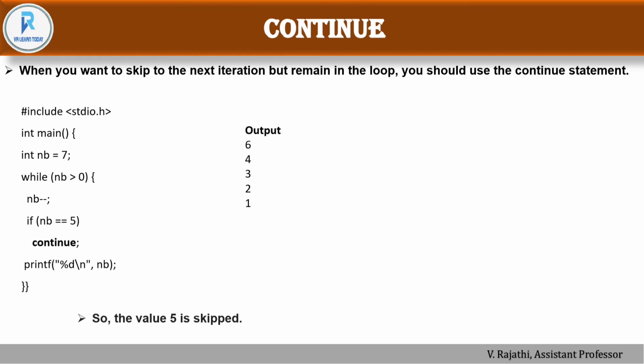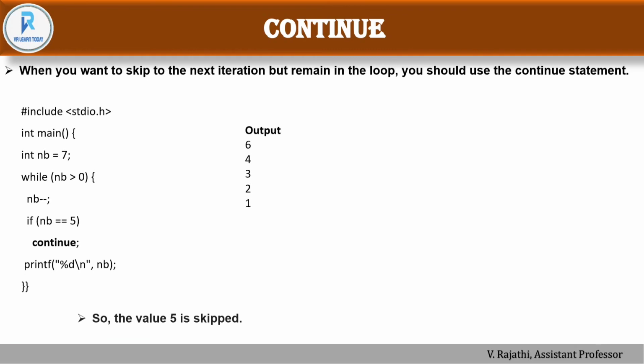Okay. So as usual, header file and main function, and after that declaration part. So inside the while, we are using the continue. So when the number value is equal to 5, it just skips the value, and after the skipping, it will print the value. Okay. So which is nothing but skipping the iteration but remaining in the loop.